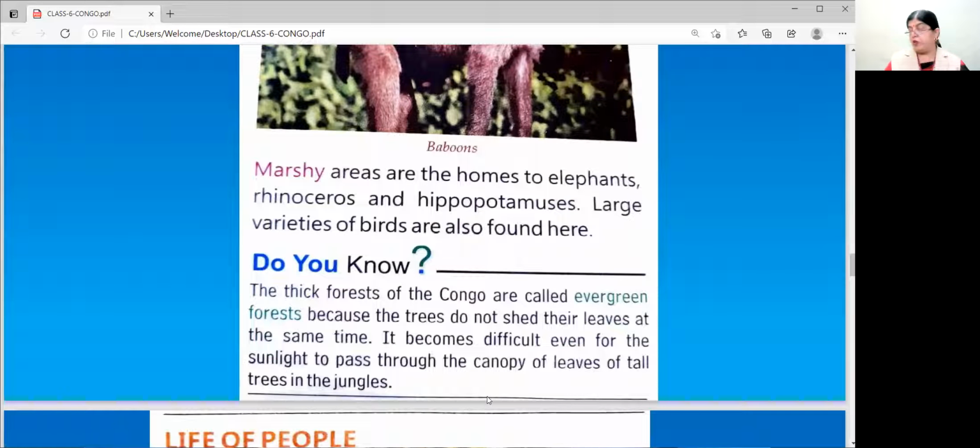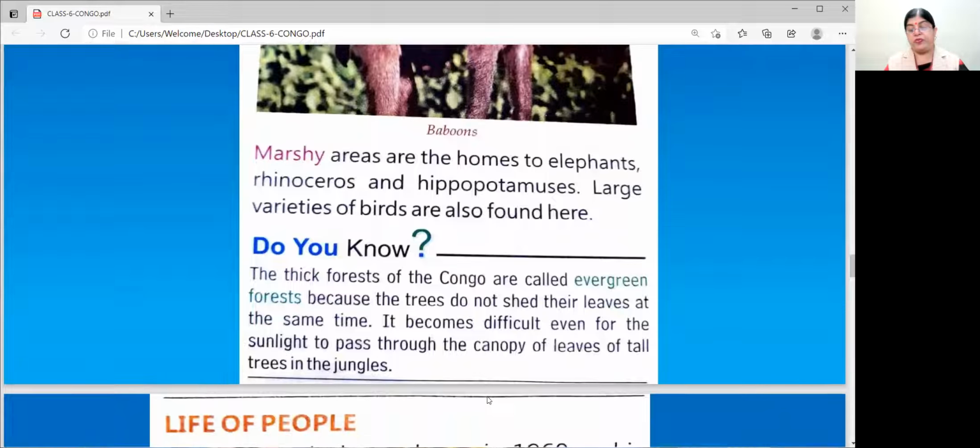Now, one important question. Do you know? The thick forests of the Congo are called evergreen forest. Why? Because, as I told you before, the trees do not shed their leaves at the same time.